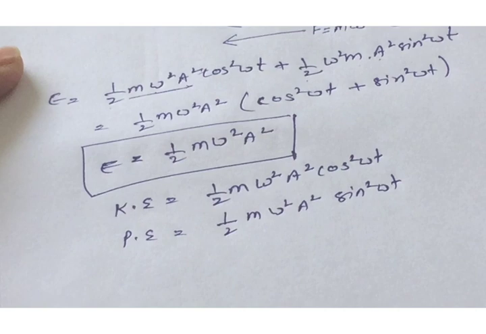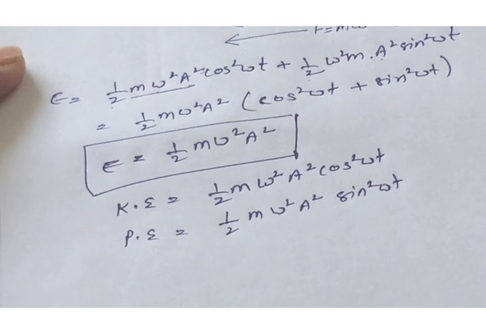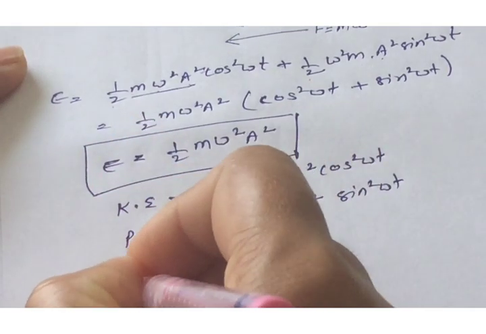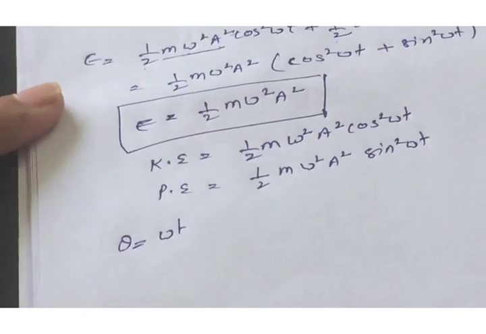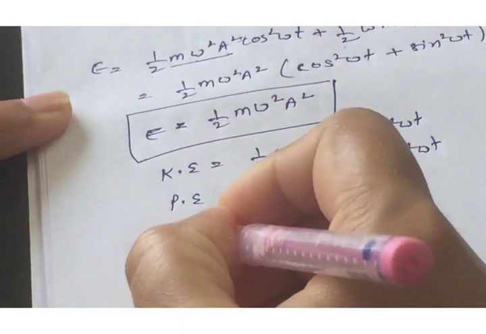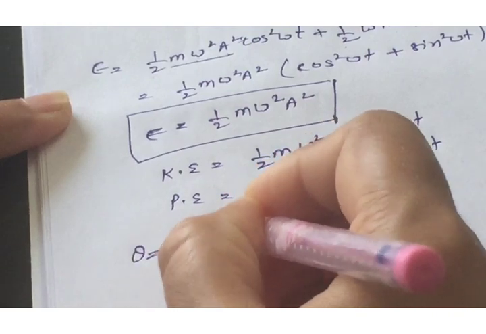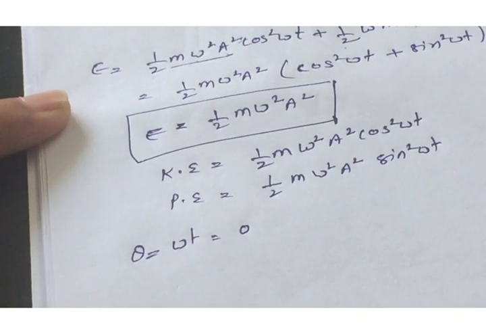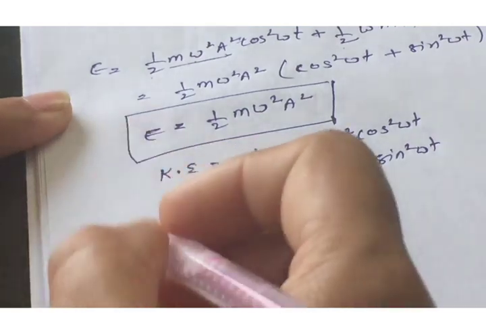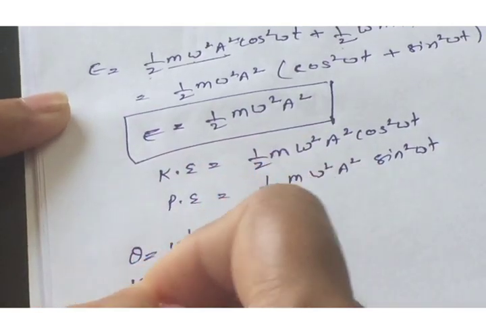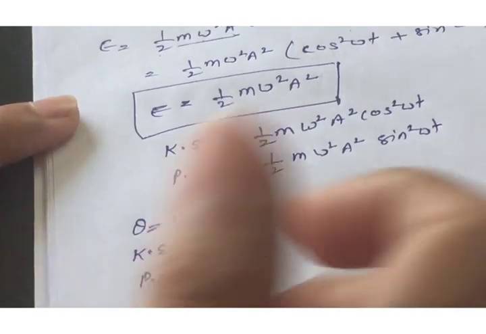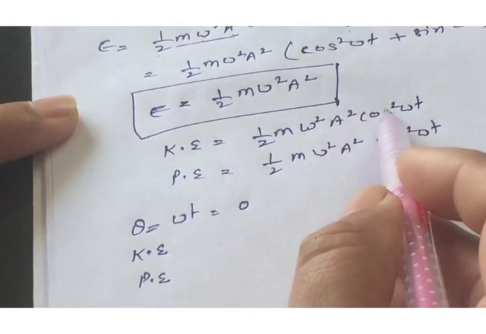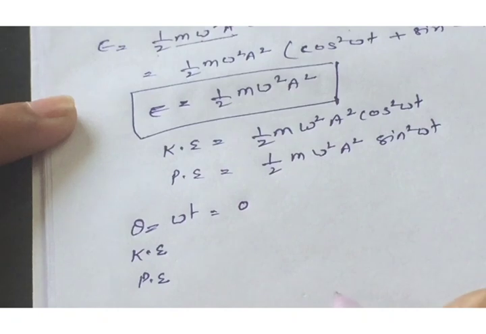If the motion starts from the mean position, omega t, or we can say theta, is equal to 0 at the mean position, meaning no angular displacement is there. Then what will happen to the kinetic energy and potential energy? We can find the values from the above equation.